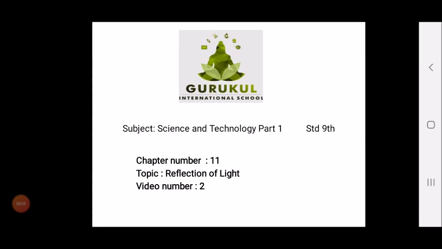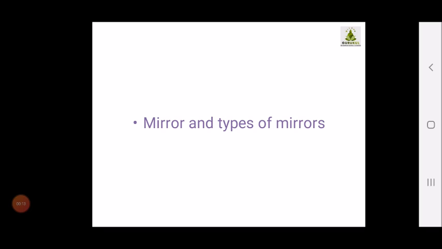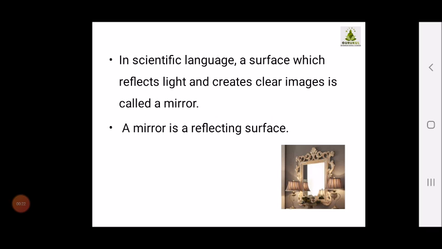Good morning children, welcome back. Now children, in your Science and Technology Part 1, Chapter number 11, Reflection of Light, we are going to study the next concept, and the concept is about mirrors and the types of mirrors. First we are going to study what is a mirror. In scientific language, a surface which reflects light and creates a clear image is called a mirror.